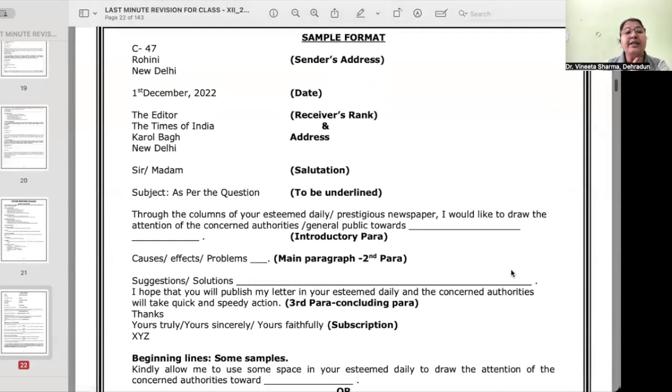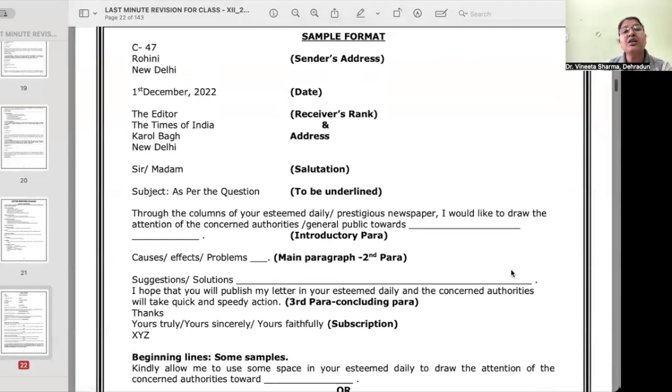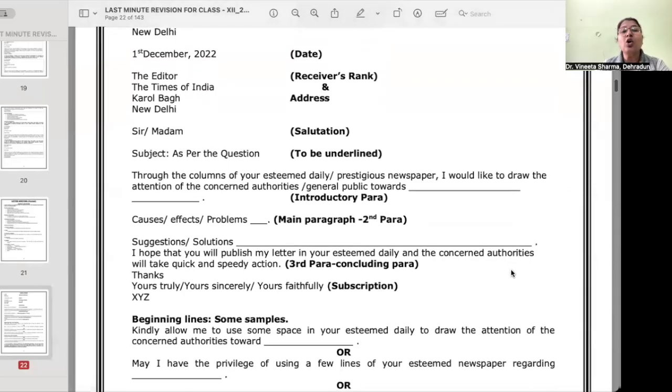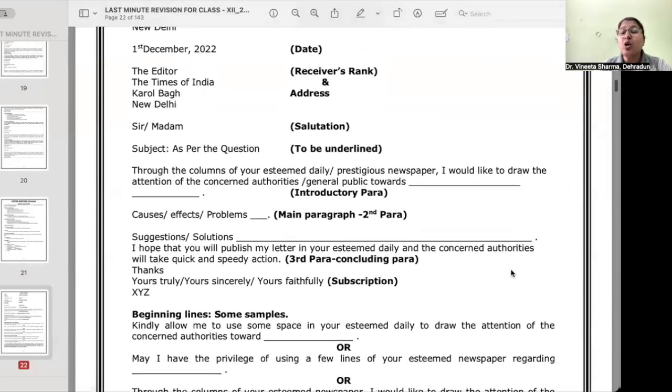The editor, the Times of India. First receiver's address, sender's address, then date, then receiver. The editor, the Times of India, Karol Bagh. Sir or madam, subject as per the question. Through the column of your esteemed daily news or prestigious newspaper, I would like to draw the attention of the concerned authorities or general public towards this.